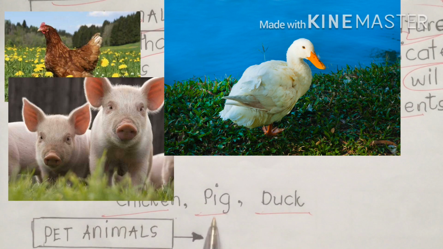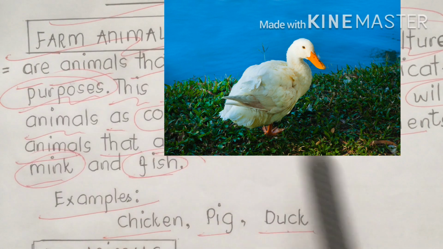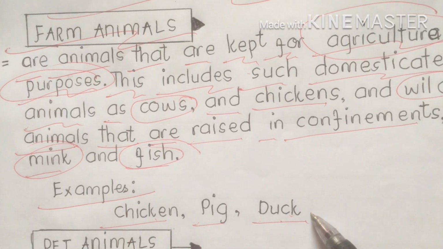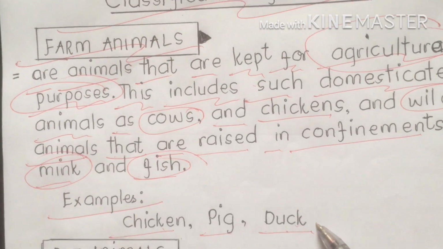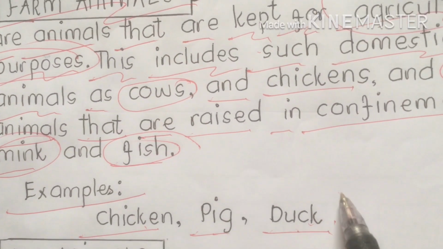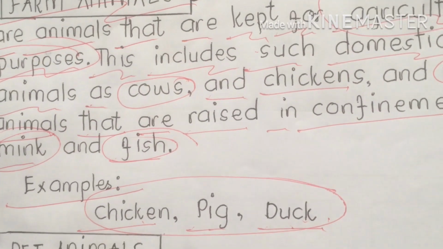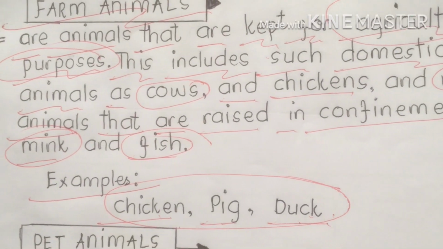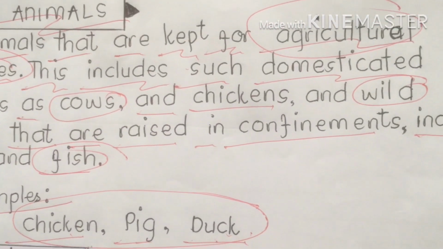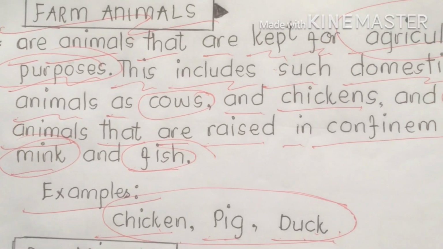Why do chicken, pig, and duck belong to farm animals? Remember, duck and chicken lay eggs, sources of meat. Pig, source of meat also. All of these are farm animals that help our agricultural farm thrive with the help of the backbone of the nations, which is the farmer.